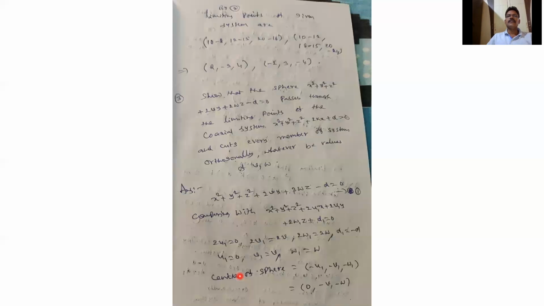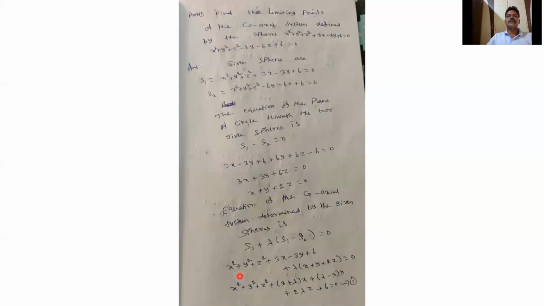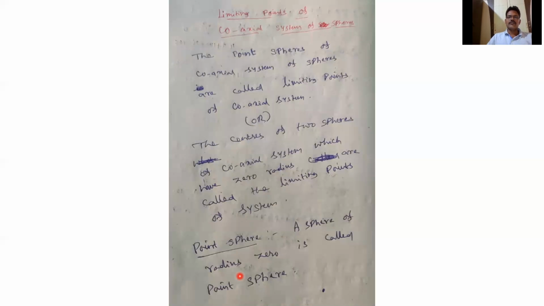So what is the meaning of the limiting points? A point sphere means a sphere of radius 0. The centers of the spheres of a coaxial system whose radius equals 0 are called the limiting points of the given coaxial system.